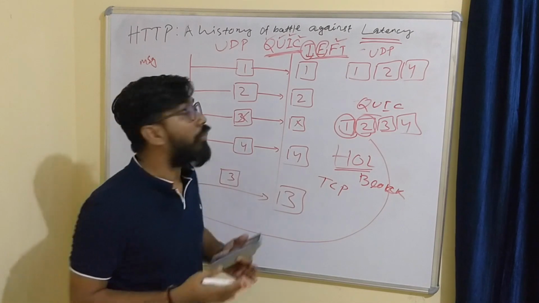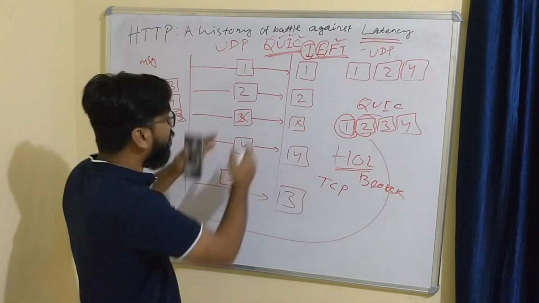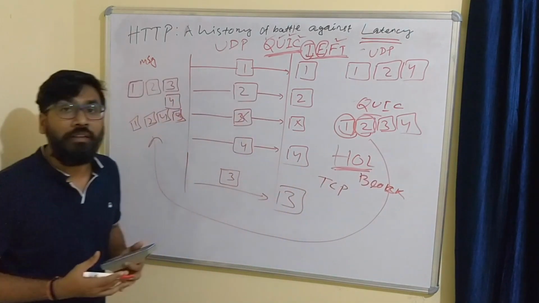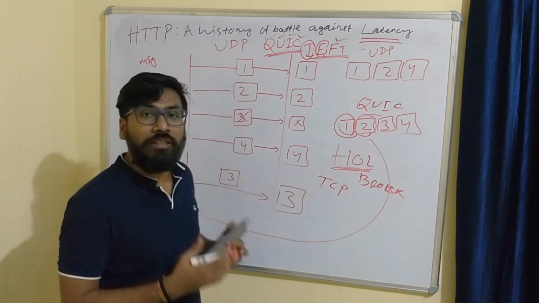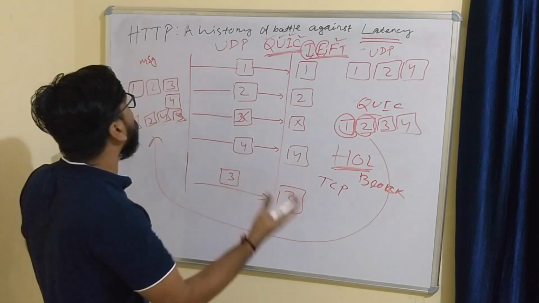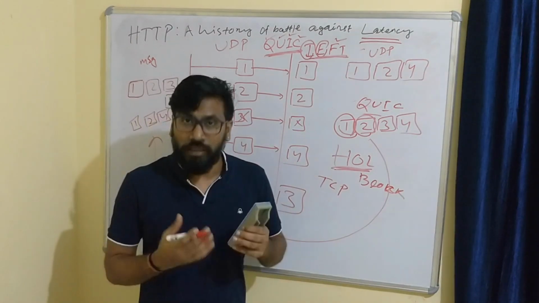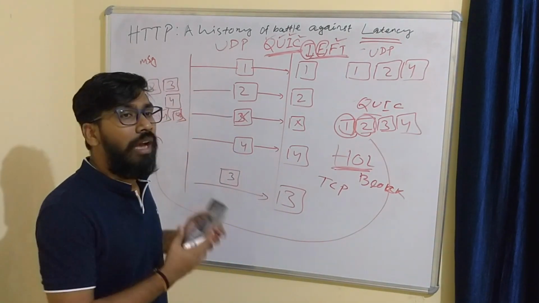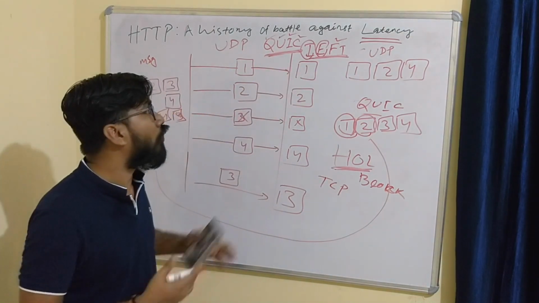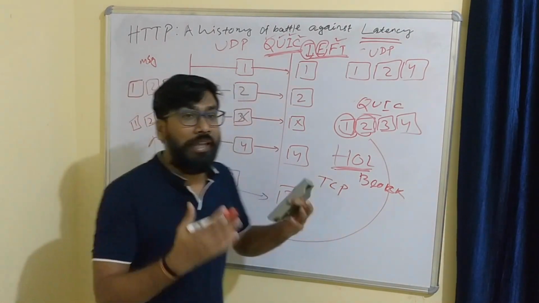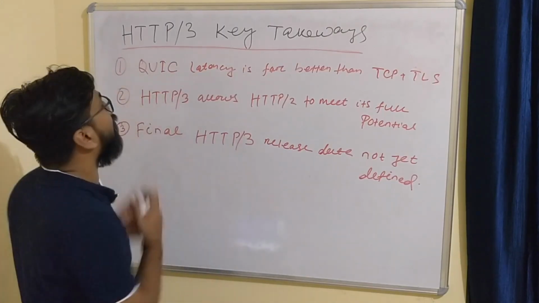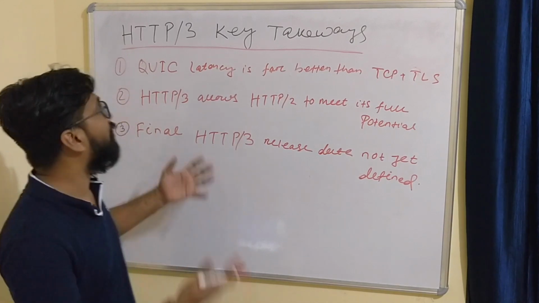Another thing you have to remember, HOL blocking is worse than the parallel connection of HTTP 1.1. Okay, so this is what HTTP 3 is all about, and this is how HTTP 3 works over the QUIC. So let's discuss the takeaways of HTTP 3.